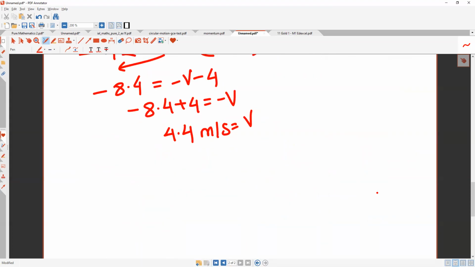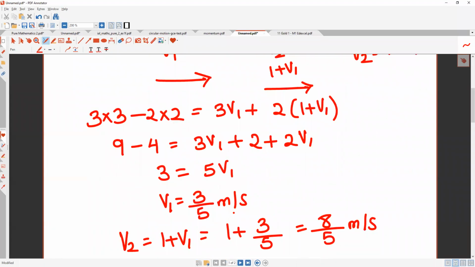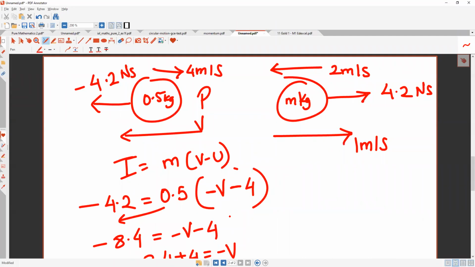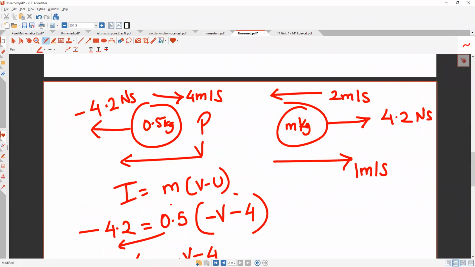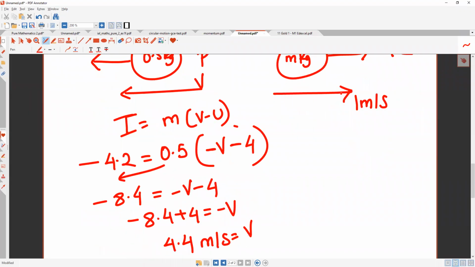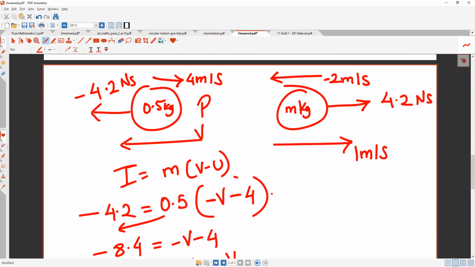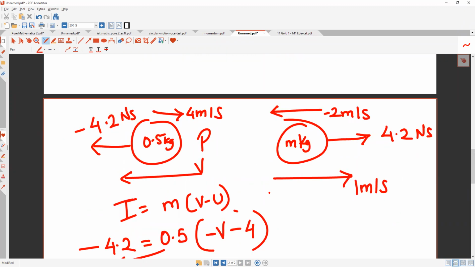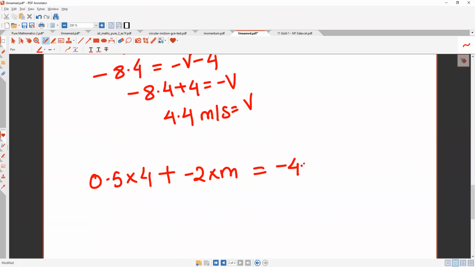What is the normal equation? m1 u1 plus m2 u2 is equal to m1 v1 plus m2 v2. Okay, so what is m? 0.5 into 4 plus এটা negative, minus 2 into m. This is before the collision. Now after the collision কি? After the collision হচ্ছে minus 4.4 into 0.5 plus 1 into m after the collision.